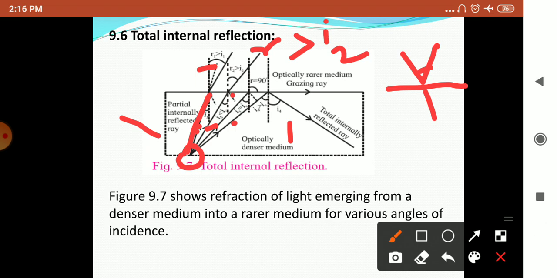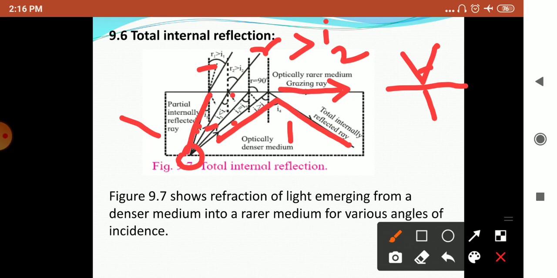So at one point the refractive angle becomes 90 degrees and the ray comes along the surface of the medium. Then it gives reflection inside that particular medium. So this is nothing but internal reflection.